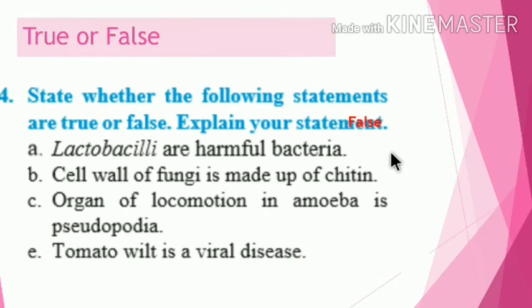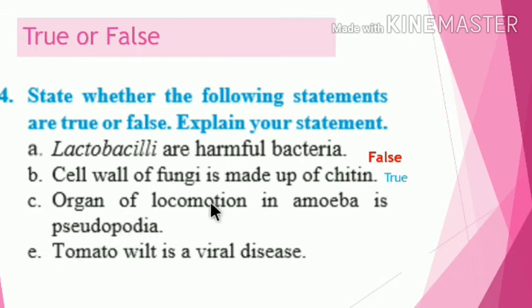What is the answer of this first? Is false. Cell wall of fungi is made up of chitin. We already studied in the characteristics of fungi. Therefore, it is true. Answer is true. Organ of locomotion in amoeba is pseudopodia. Yes.